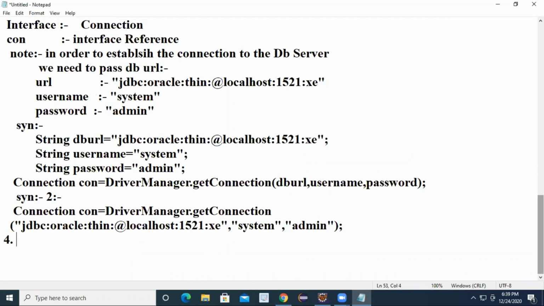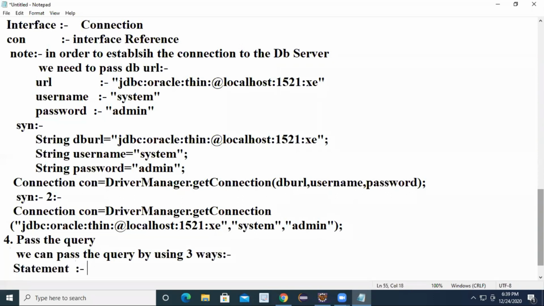Step number 4 is pass the query. We can pass the query by using three ways. I already told you. By using how many ways? Three ways. One is by using the Statement interface.